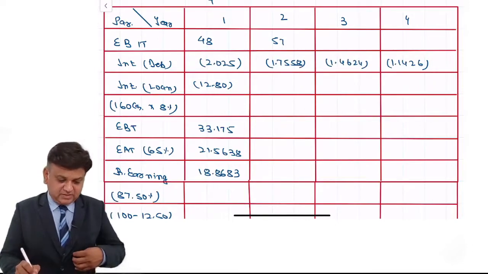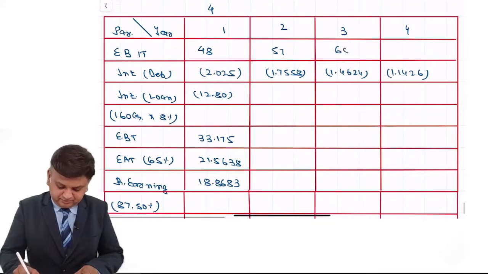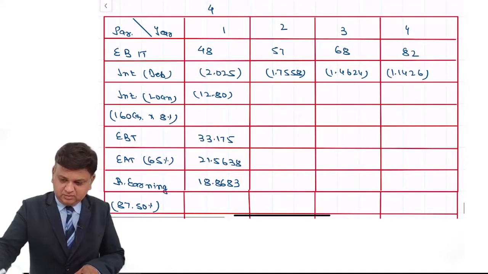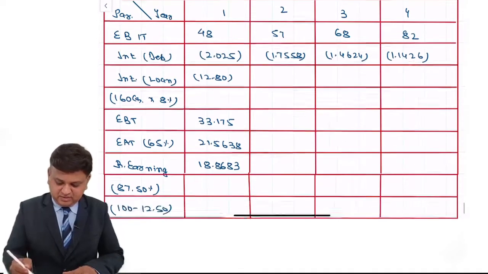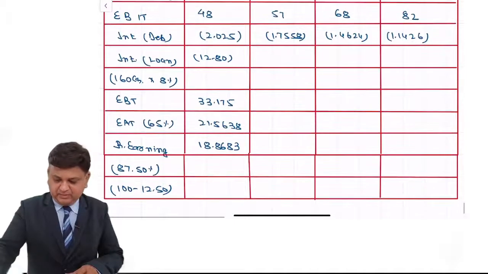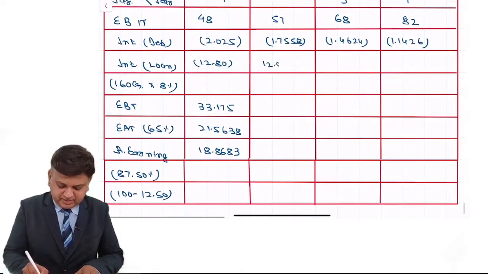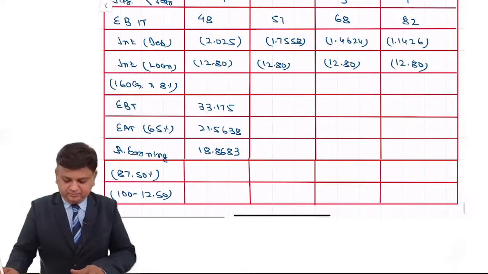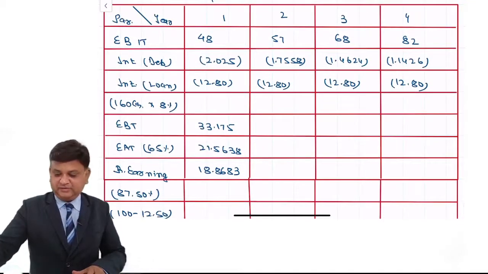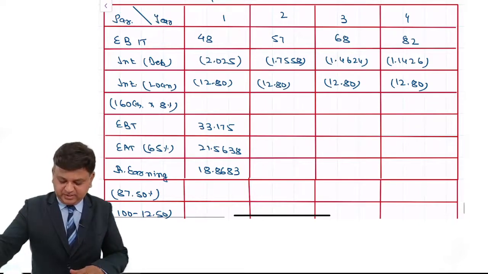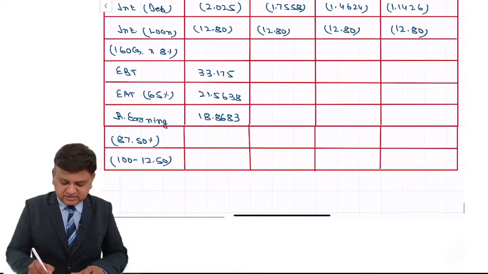Amount of the EBIT is 68 and 82 crore. 57 minus 1.7558, that is 55 point, oh I'm sorry, this 12.8 is going to remain same every year. So 57 minus 1.7558 minus 12.8, so EBT is 42.442.